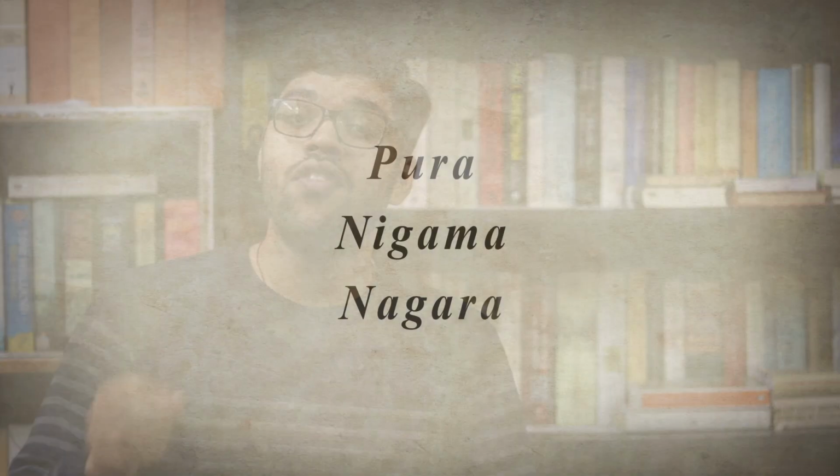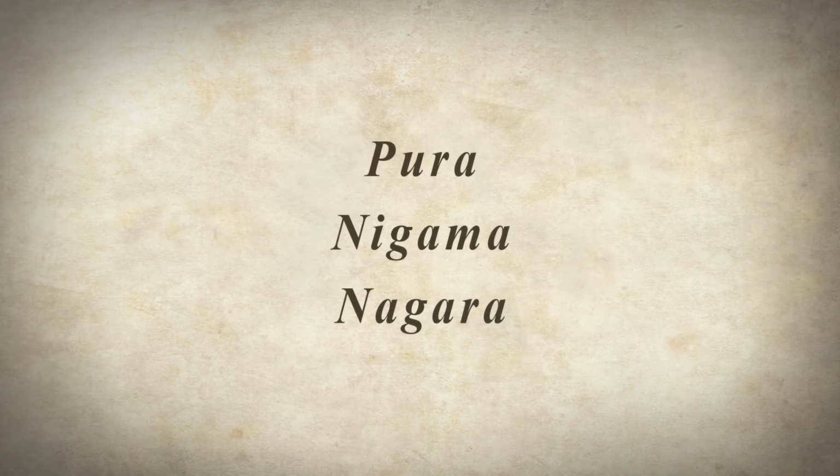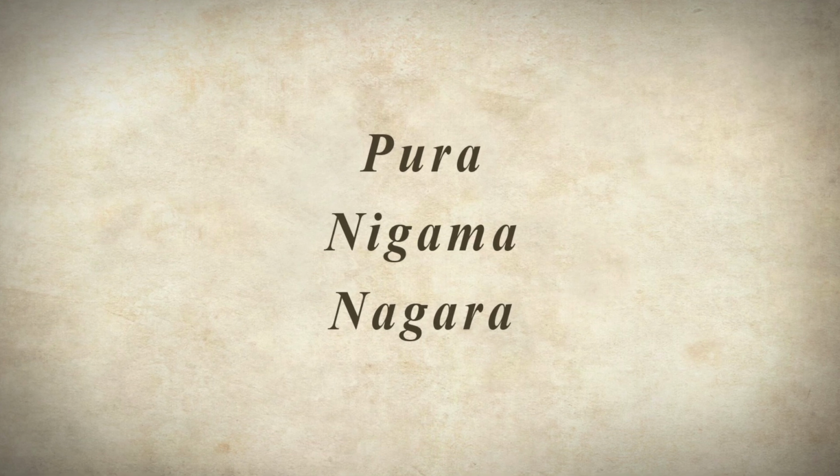If we look at the literary sources of this period, we find that there are different types of settlements that are mentioned. So at the bottom we have the gram or gam. Gam is in Prakrit. Here what we find is that these terms are used for villages. Then after this we have Pura, Nigam and Nagar. The definition of these three terms was not strict. If we take the example of Nigam, we find that in some cases it is used for a ward that is located in the city, in some cases for a large village, and in some for a market town.